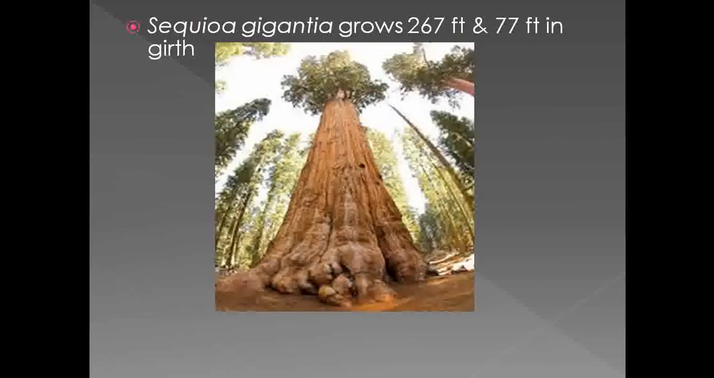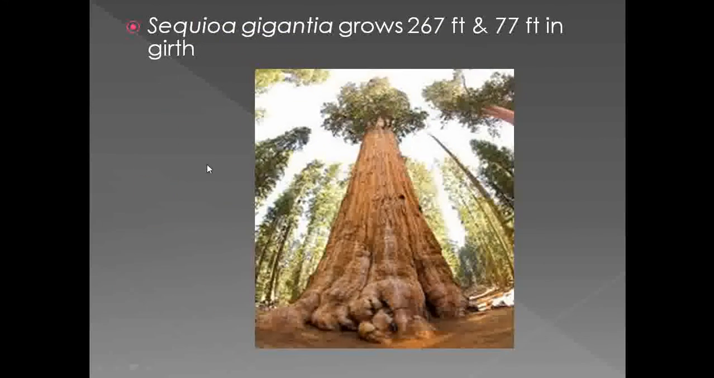Then next we see another larger member of gymnosperms. This is the second member, called Sequoia gigantea, which has a height of 267 feet, and if you observe the diameter of the stem, it is about 77 feet. The girth of the stem is 77 feet, and the name of that enlarged gymnospermic plant is Sequoia gigantea.